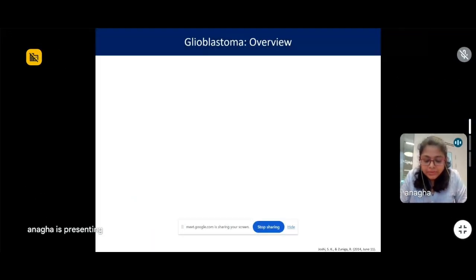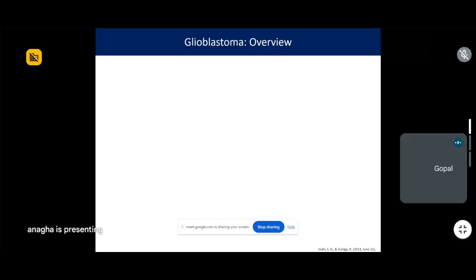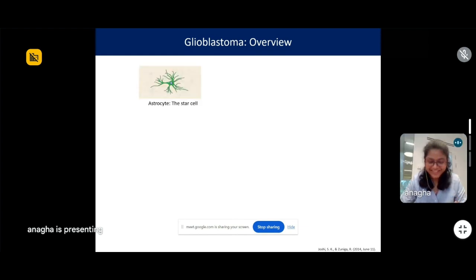Okay, so the lab that I worked in my PhD mainly focused on two of the cancers. One was a solid tumor, glioblastoma, brain. But this slide is not the glioblastoma overview. It's not, nothing is in this slide. Yeah, I know, it will come. Okay.